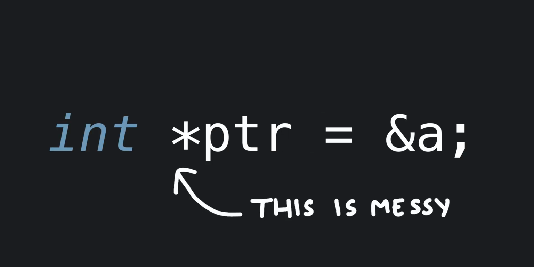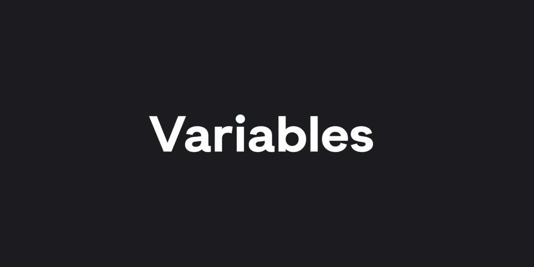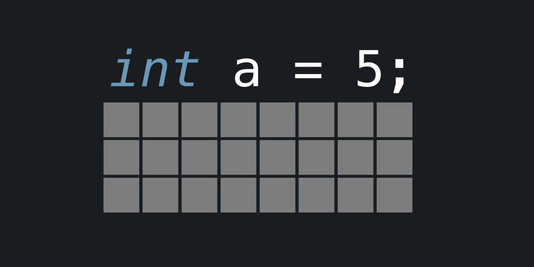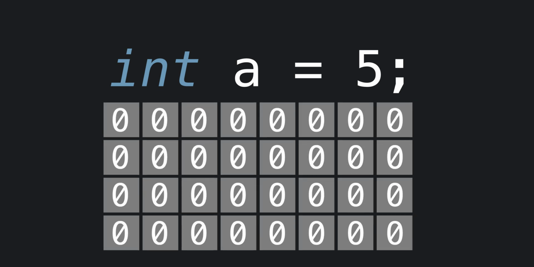C++ is weird, and pointers are a big reason why. But before we get into the deep end of pointers, let's talk about variables. This is how you define a variable in C++. Pretty simple, right? You have the type of the variable, the name of the variable, and the value stored. The compiler reserves 4 bytes of memory for integers and stores the value in that memory location.